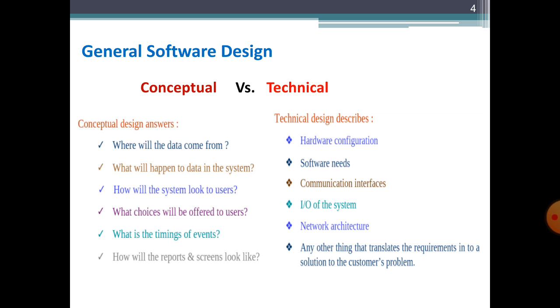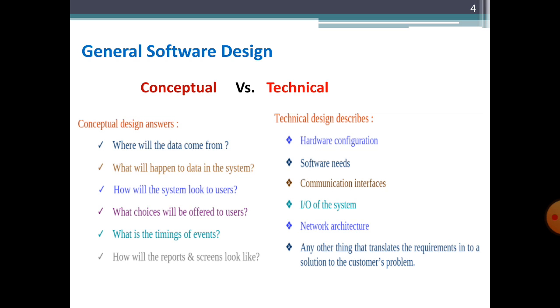So in the conceptual design we are concerned about what kind of services or choices will be given to the users, like what kind of menus and navigation controls will be provided to the users. While in the technical design we are concerned about how the input and output to the system will be provided.